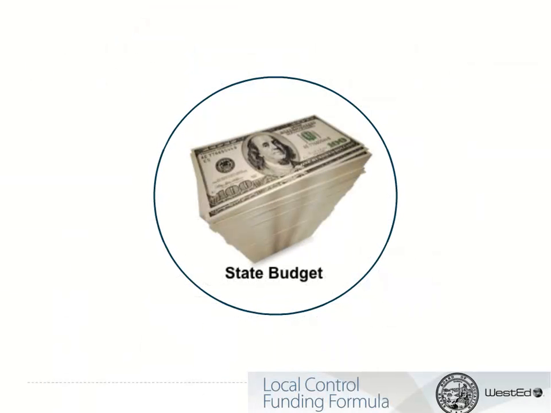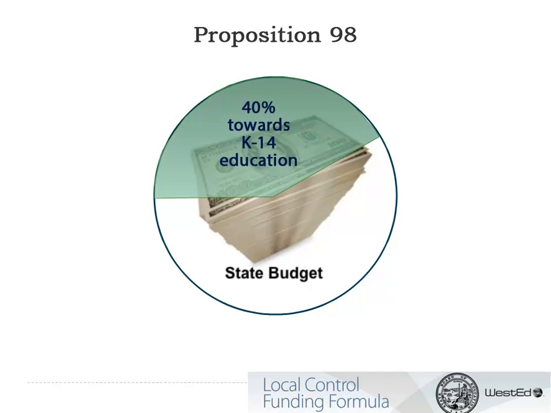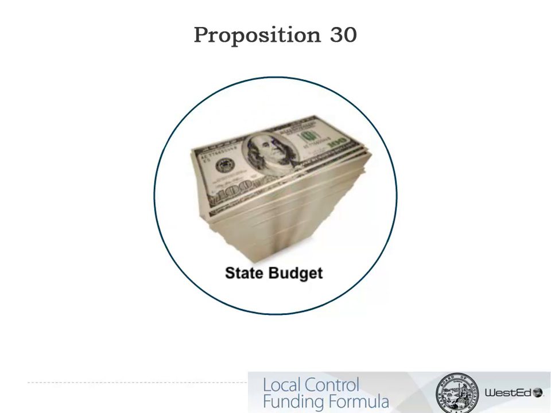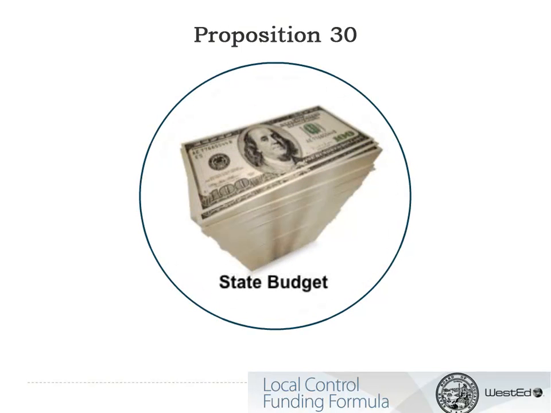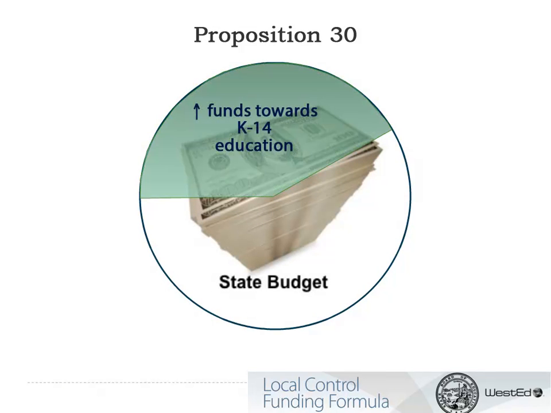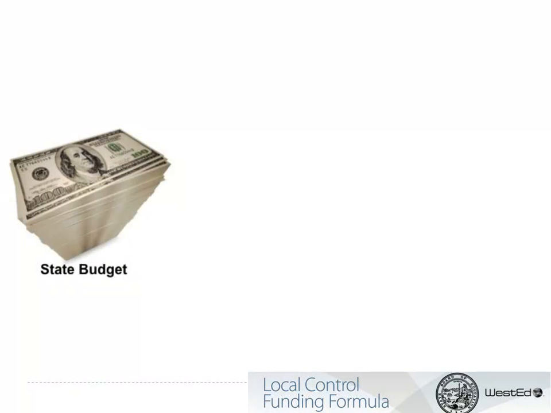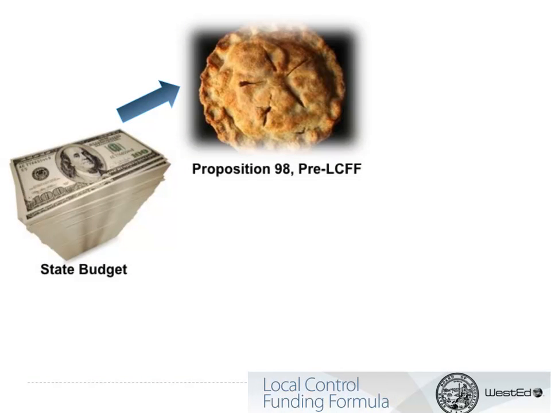In California, the amount of state funding that goes to support K-14 education depends on the overall size of the state budget. The formula to determine K-14 education's share of California's revenue is Proposition 98, which as a general rule of thumb results in approximately 40% of state revenue going towards K-14 education. The passage of Proposition 30 in 2012 increased state revenue, which helped increase funding for K-14 education. Another way to think about this is that Proposition 98 determines the size of the K-12 education funding pie.